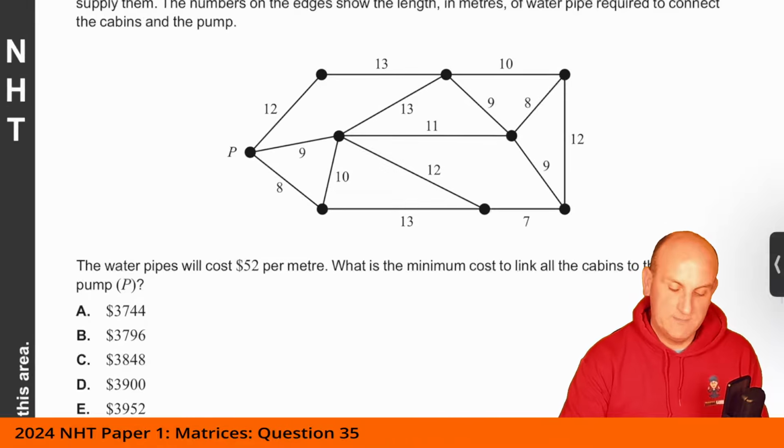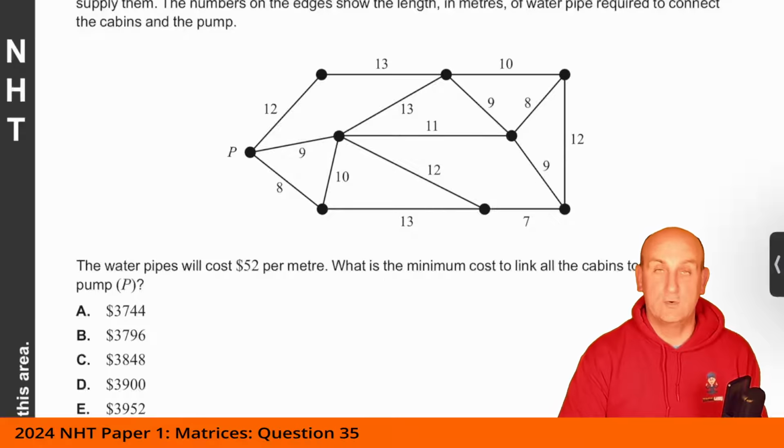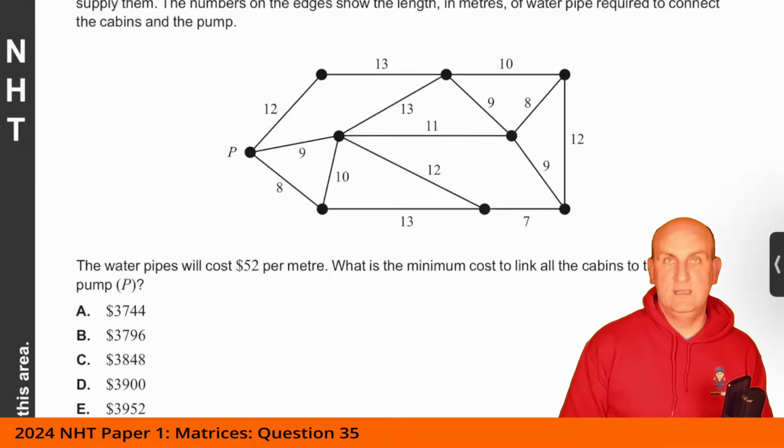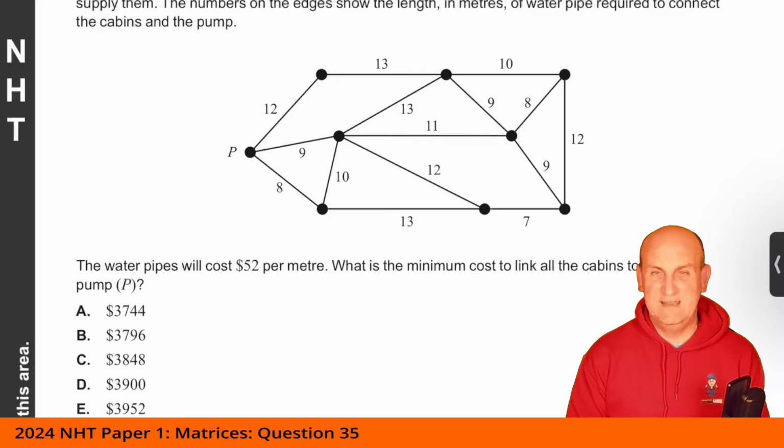Now, again, it's interesting because the general maths textbook in year 11 has an algorithm called Kruskal's algorithm. And yet it hasn't made it to the year 12 book, which is a little bit weird because it makes a lot more sense than Prim's and is much, much easier to do.